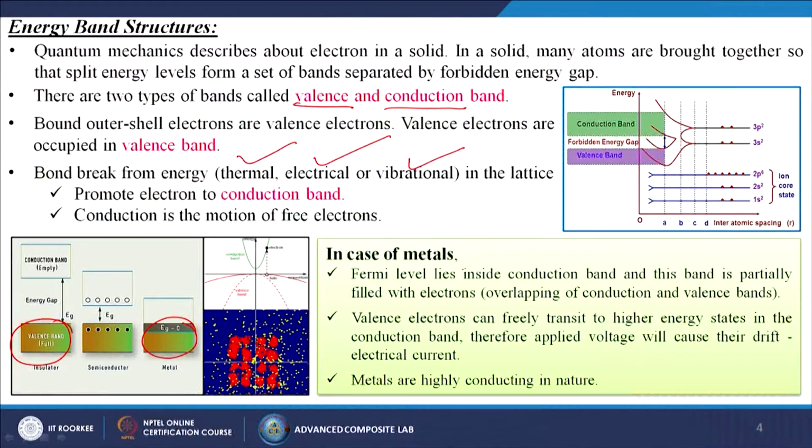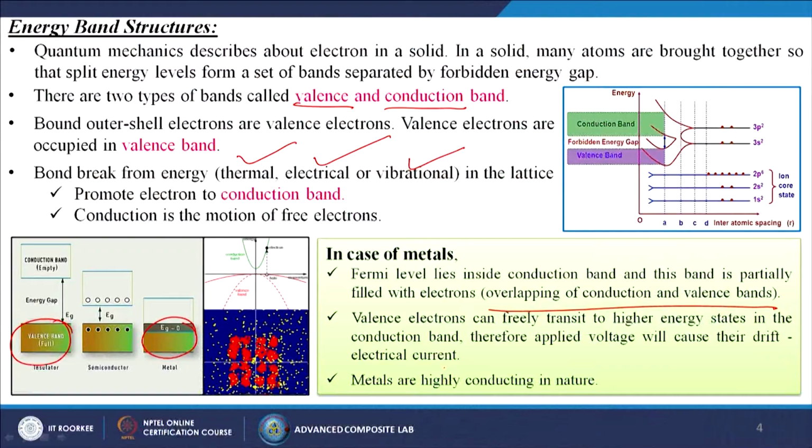In the case of metals, the Fermi level lies inside the conduction band and this band is partially filled with electrons, with overlapping of the conduction and valence bands. Valence electrons can freely transit to higher energy states in the conduction band. Of course, the jumping takes place, therefore the applied voltage causes an electrical current drift. Metals are highly conducting in nature.